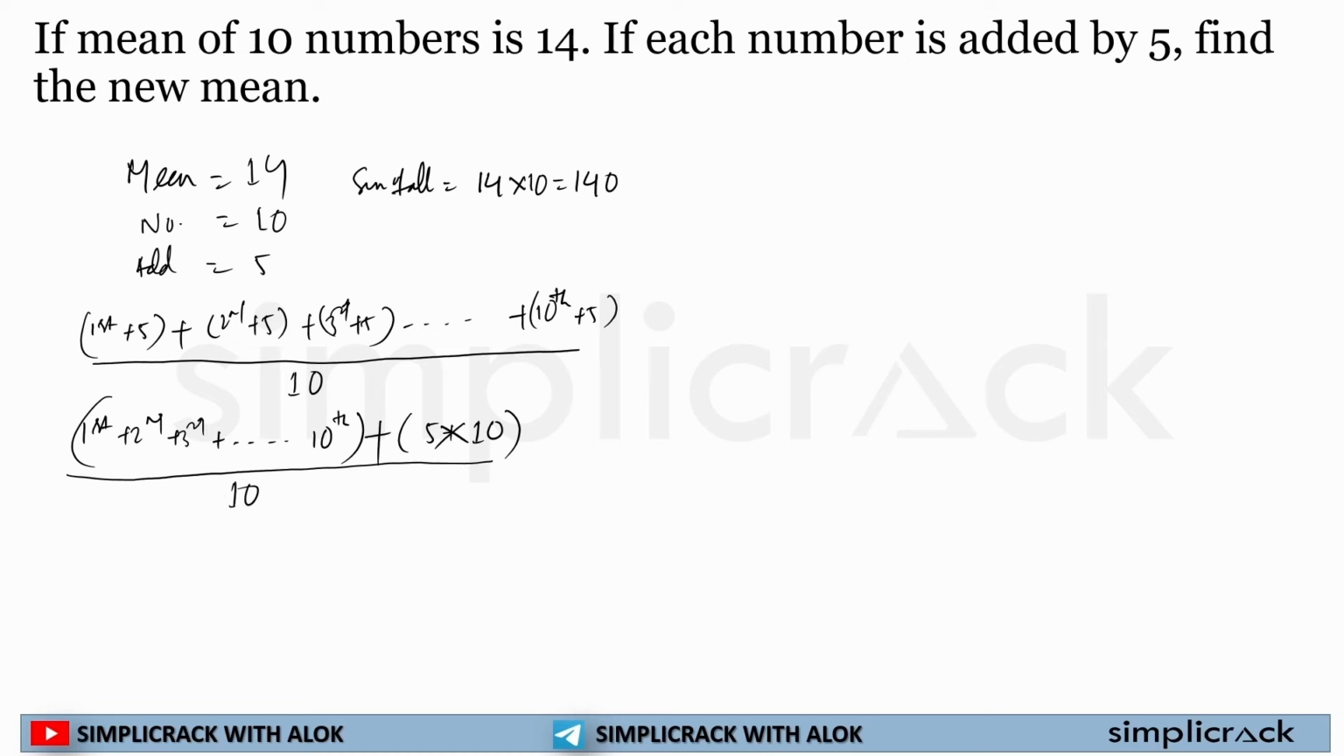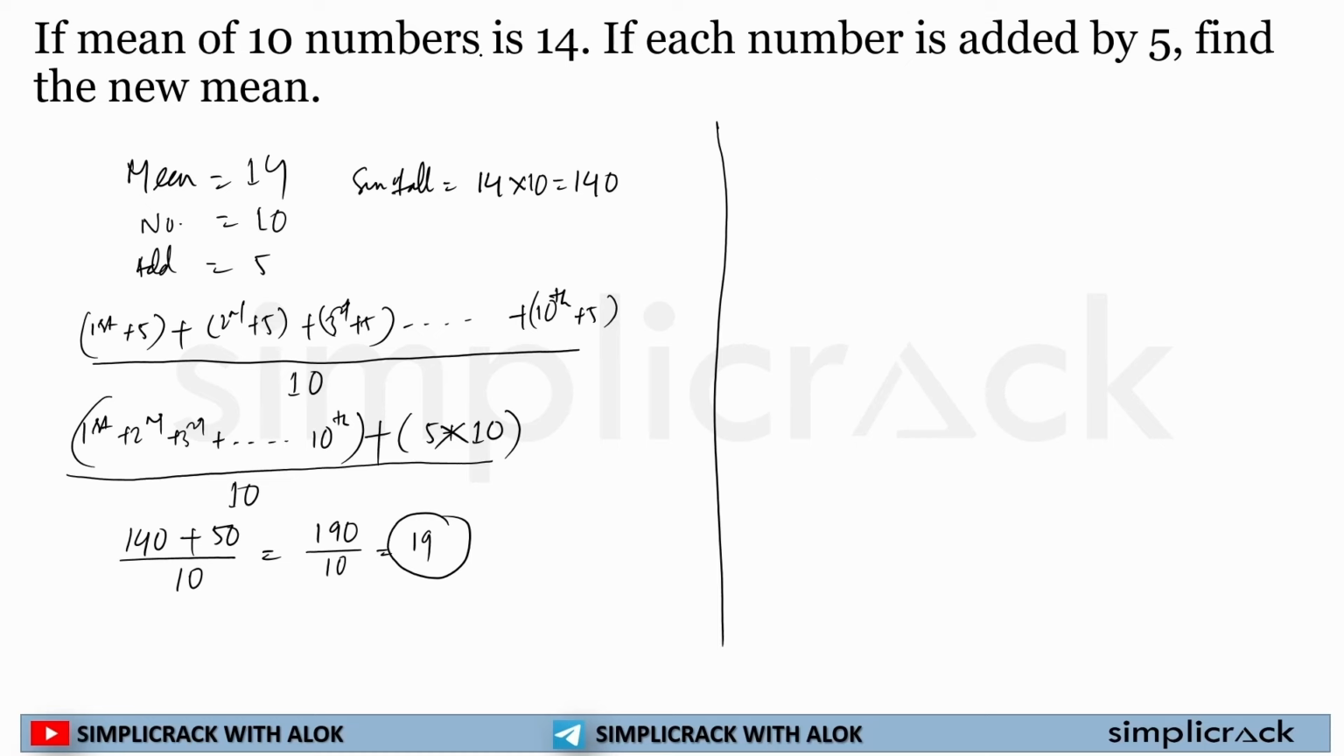Now the sum of all data is what? 140. The sum of the 1st to 10th term is 140, plus 5 cross 10 is equal to 50, so 190, divided by 10 is equal to 19. So this is the new mean. Or I can do what? I can simply do: 10 numbers, mean 14, so 14 into 10 is 140. 5 will be added, 5 into 10 is equal to 50. Sum 190 divided by the number of data is 19.